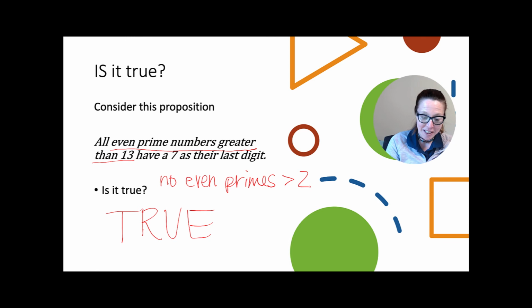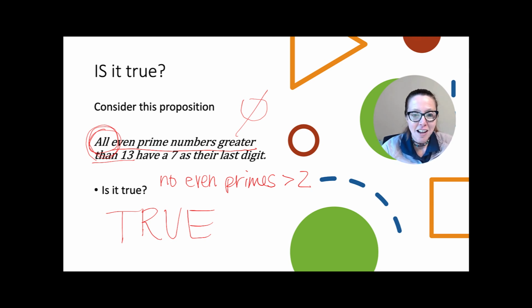And this is because if we consider the set of all even prime numbers greater than 13, that set is empty. And so all of them have 7 as their last digit. All of them have 3 as their last digit. All of them have 5 as their last digit. All 0 of them, you can say anything you want, and it's vacuously true. There are none of them. So the claim, we can't disprove it.